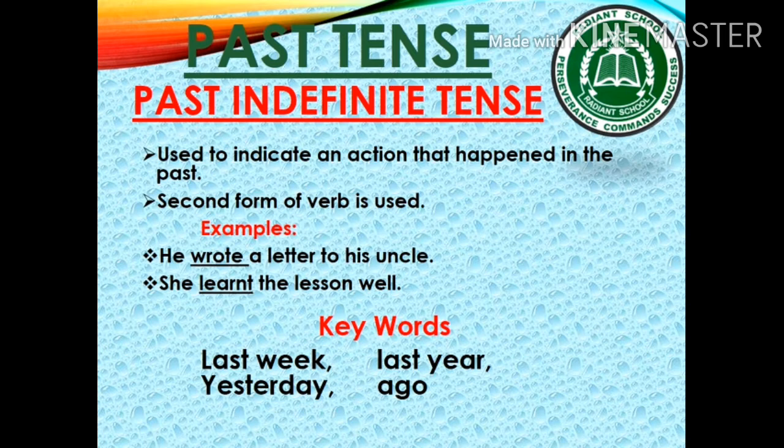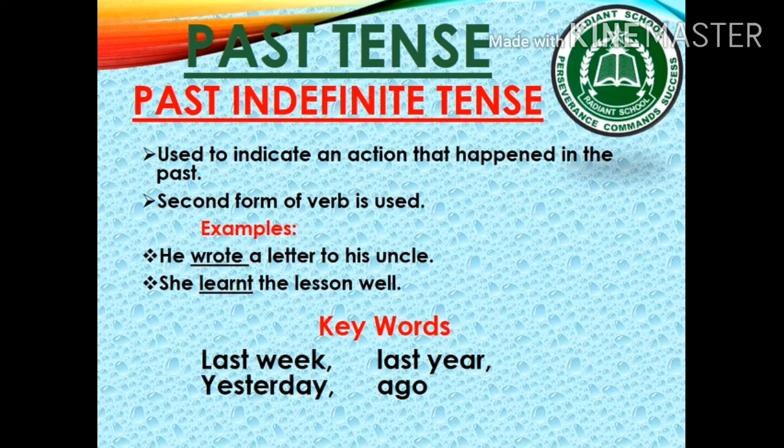First of all, we'll discuss past indefinite tense. It is also called simple past tense. It is used to indicate an action that happened in the past. We always use second form of verb in past tense. For example, he wrote a letter to his uncle. She learnt the lesson well.